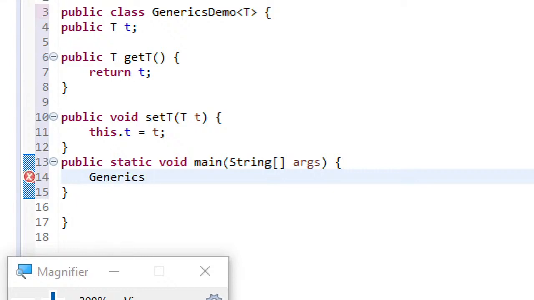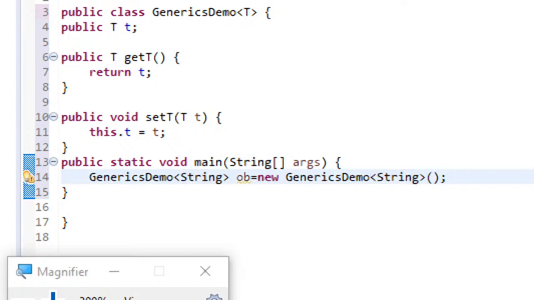GenericsDemo, and here let me use String, and then ob equal to new GenericsDemo, again the same type, String, then it has to be outside, and then semicolon.